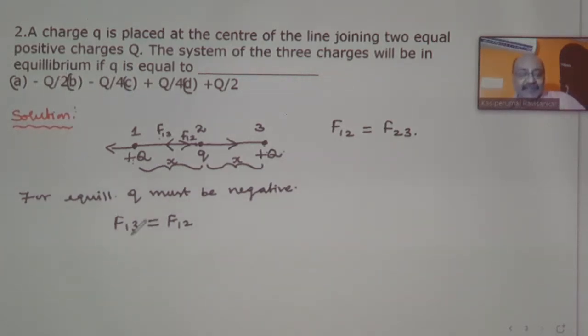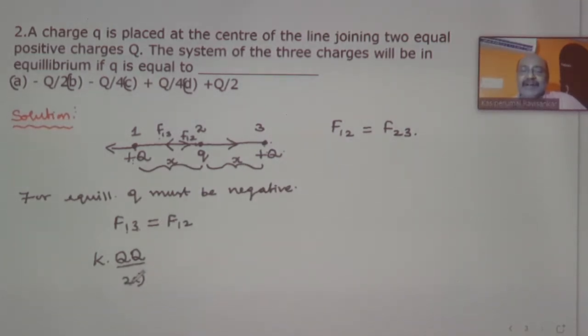What is this F13? F13 is K into force between the first charge and the third charge. K, instead of 1 by 4 pi epsilon 0, I am considering it as K. What is Q1? It is capital Q. What is Q2? It is another capital Q, divided by the distance. The first charge and the third charge are separated by a distance of 2x.